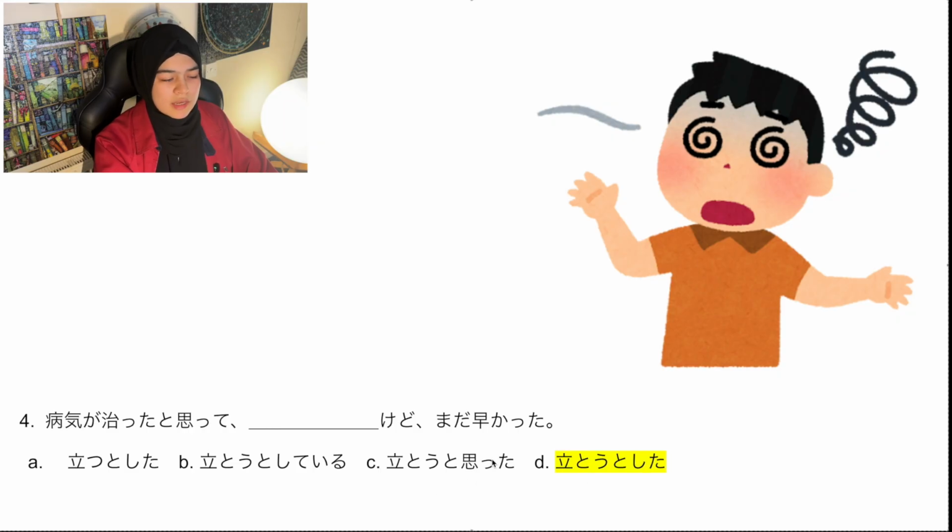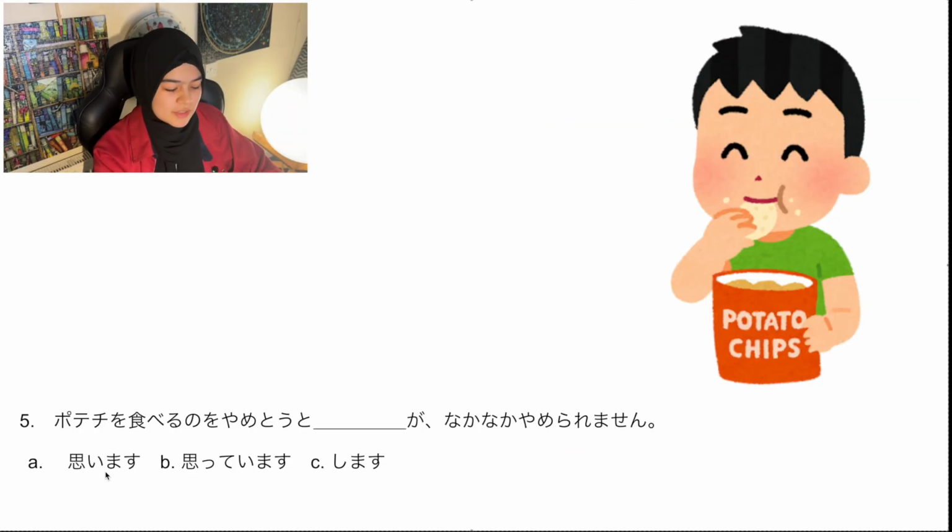立とうと思った is only thought of standing, but he's dizzy, so he did already try. 立とうとしている is trying to stand, but it seems like a one-time incident, not a continuous thing. 立つとした. This is a completely different grammar. It's like, let's say that you stood. I guess we can cover that in a different video.